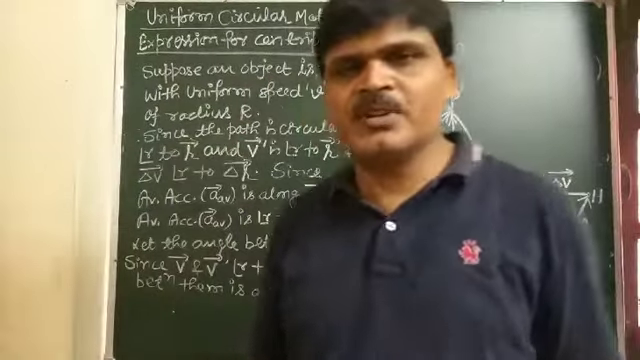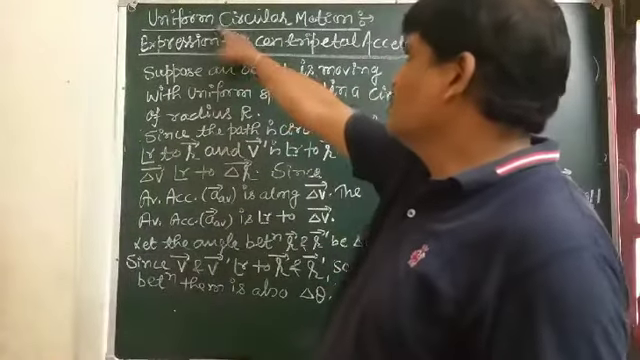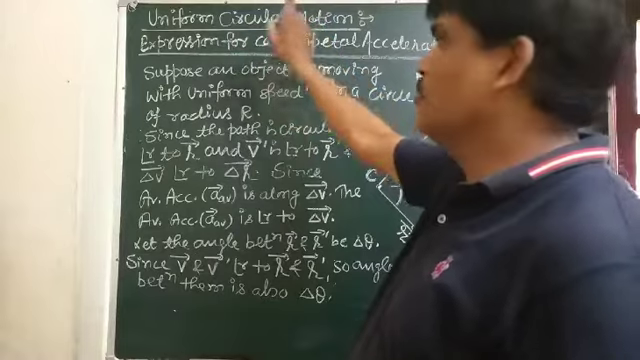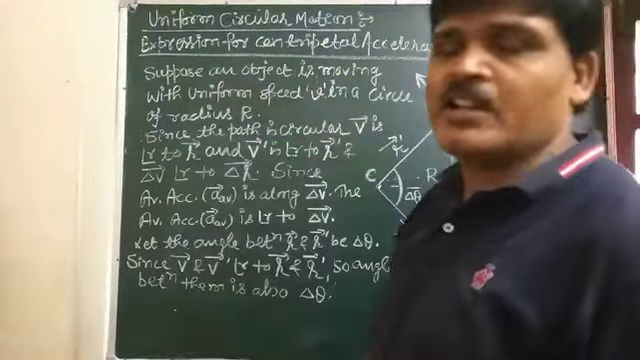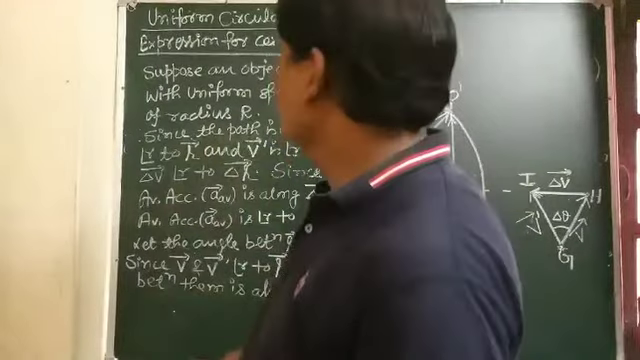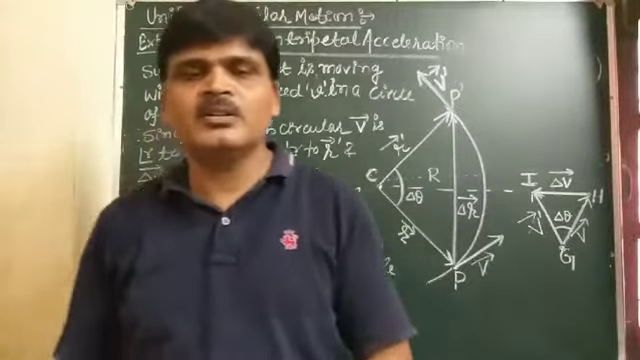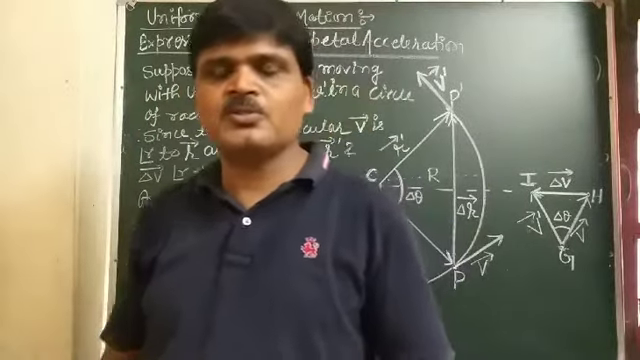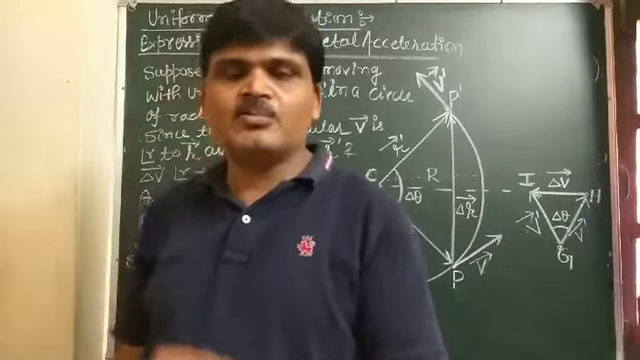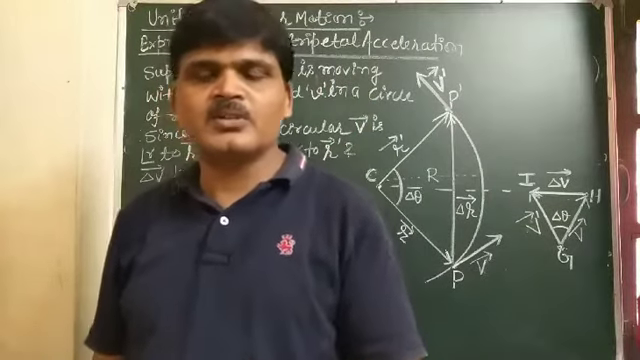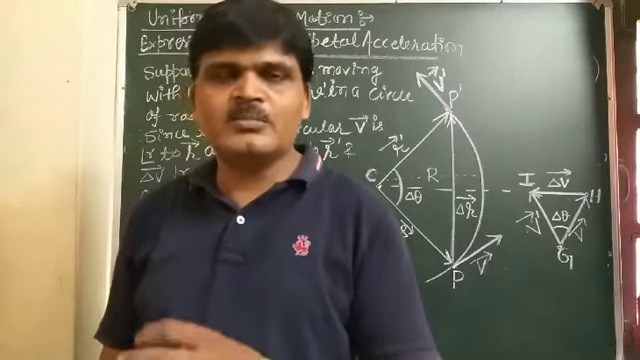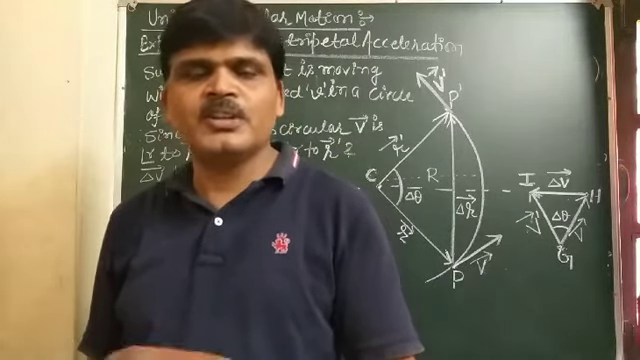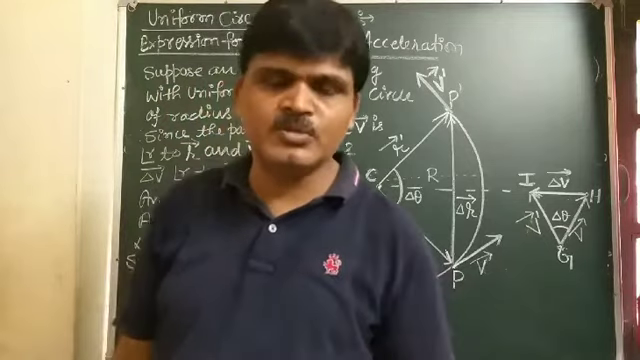Next topic is uniform circular motion, and after this we find the expression for centripetal acceleration. So first of all, what is uniform circular motion? When an object follows a circular path with a constant speed, then the motion of the object is said to be uniform circular motion.